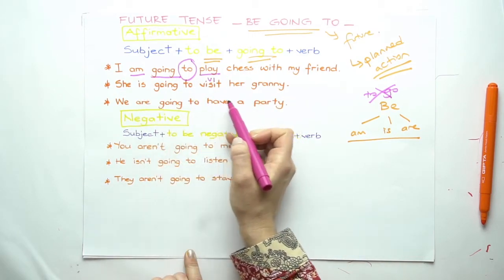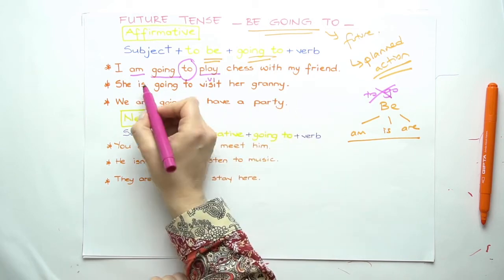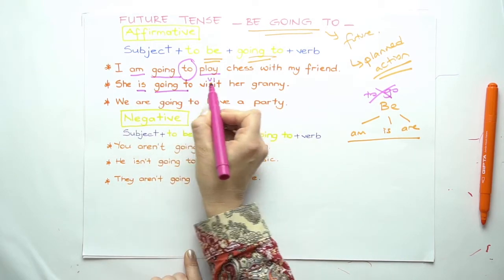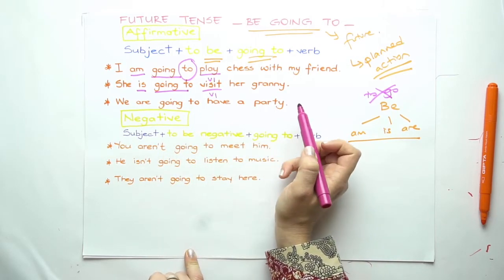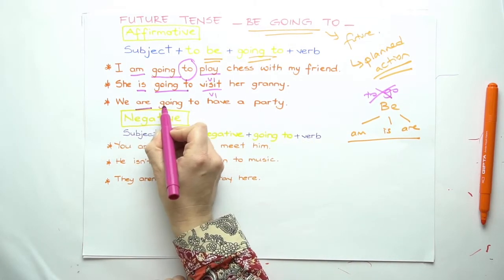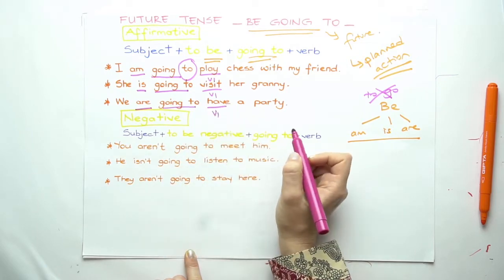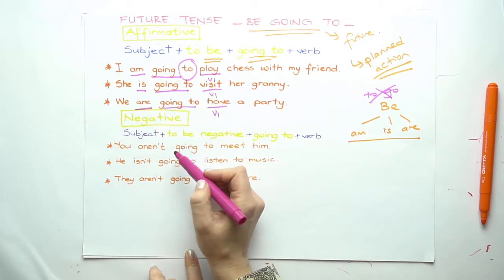She's going to visit her granny. Be going to and verb in its first form. We're going to have a party. Be going to verb in the first form. Now negative form.